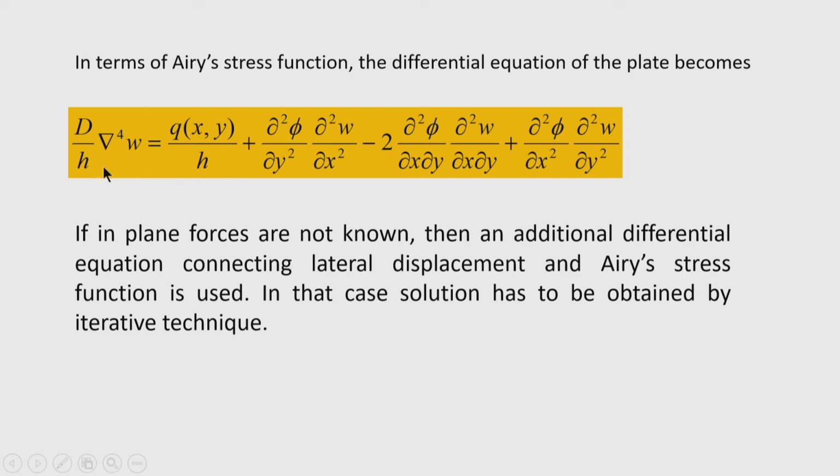as well as the in plane forces, like that: d by h, h is the thickness of the plate, del 4 is the operator, the biharmonic operator that consists of 3 terms.